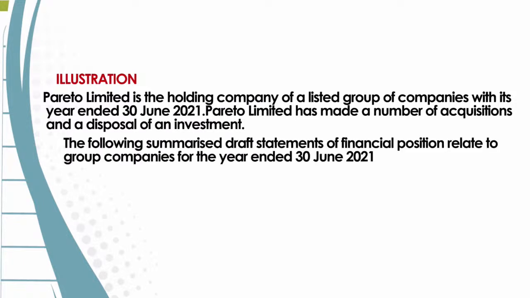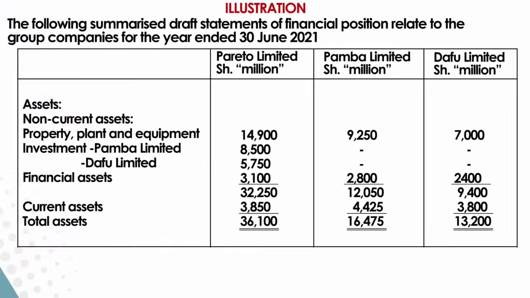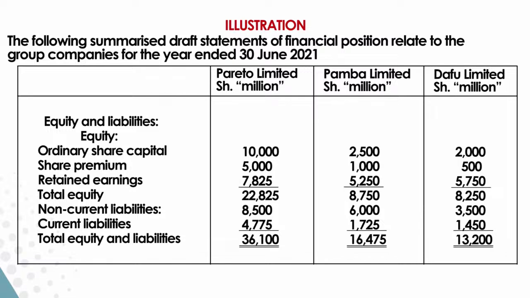So the following summarized draft statement of financial position relates to the group companies for the year which ended 30th of June 2021. So we are given the statement of financial position for three companies: Pareto, Paba, and also Dafu Limited. Non-current assets include property, plant, and equipment. Then we have investment in Paba, investment in Dafu. We have financial assets, and then we have the current assets. We have the total assets. At the equity, we have ordinary share capital, share premium, retained earnings, and then we have non-current liabilities and current liabilities. Then we have some additional information.